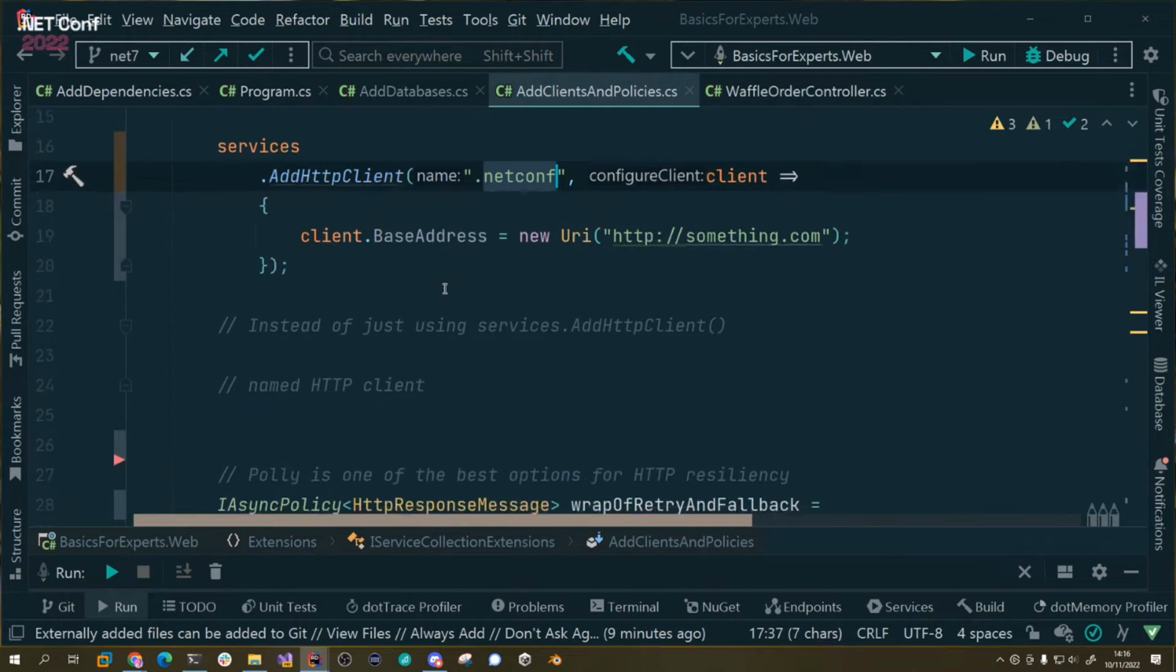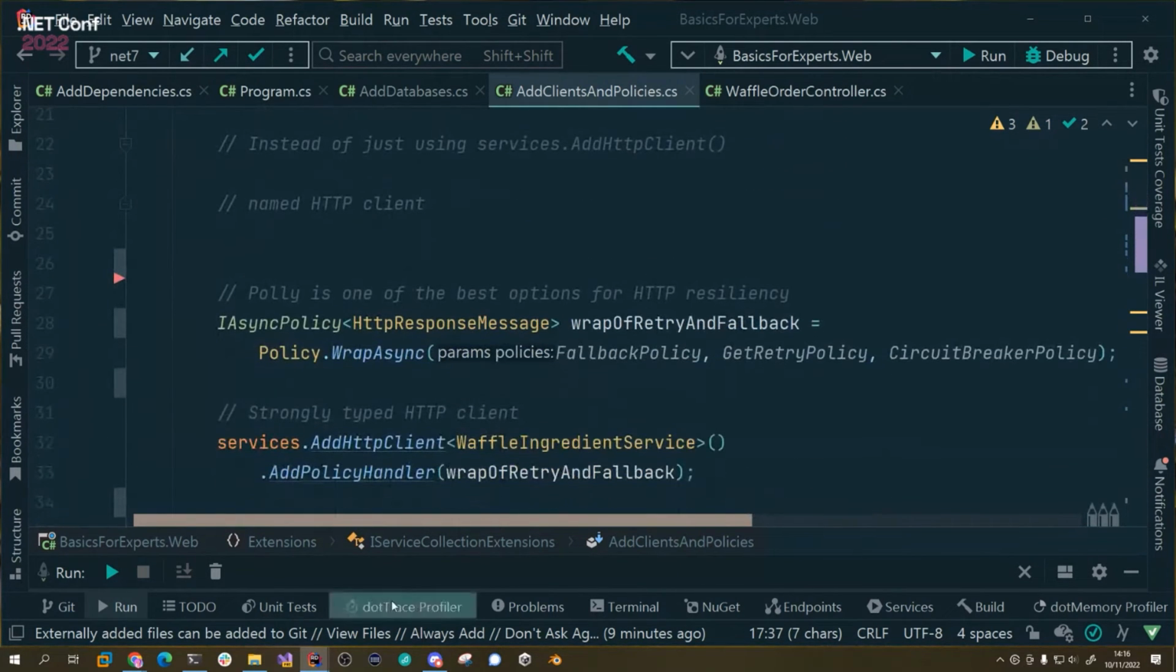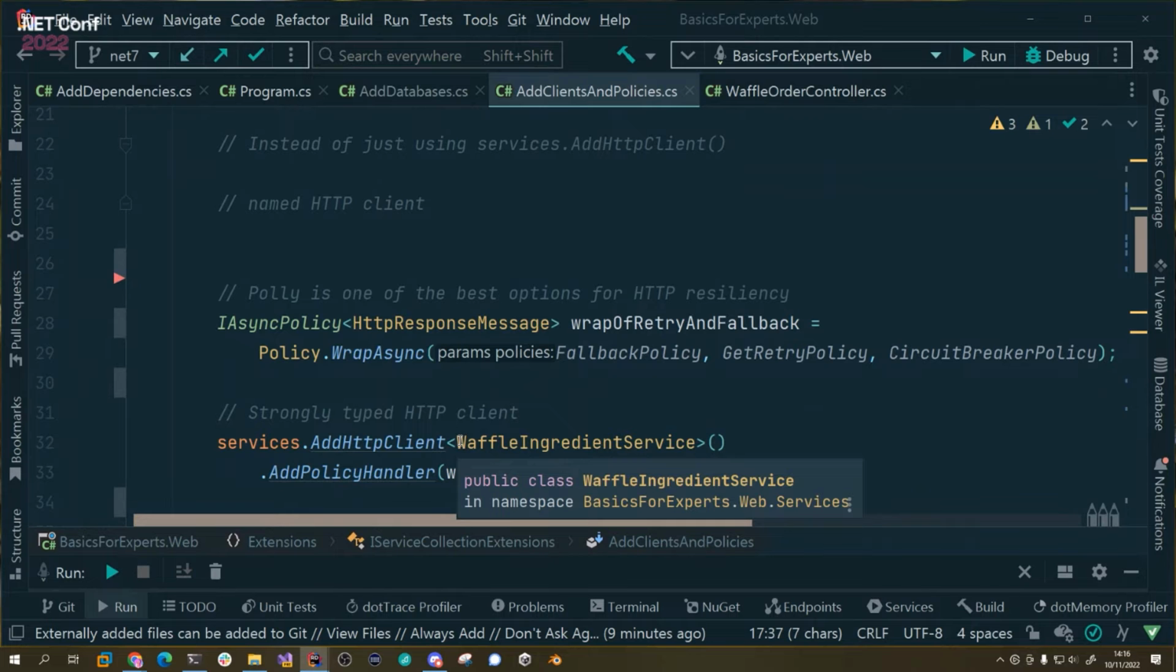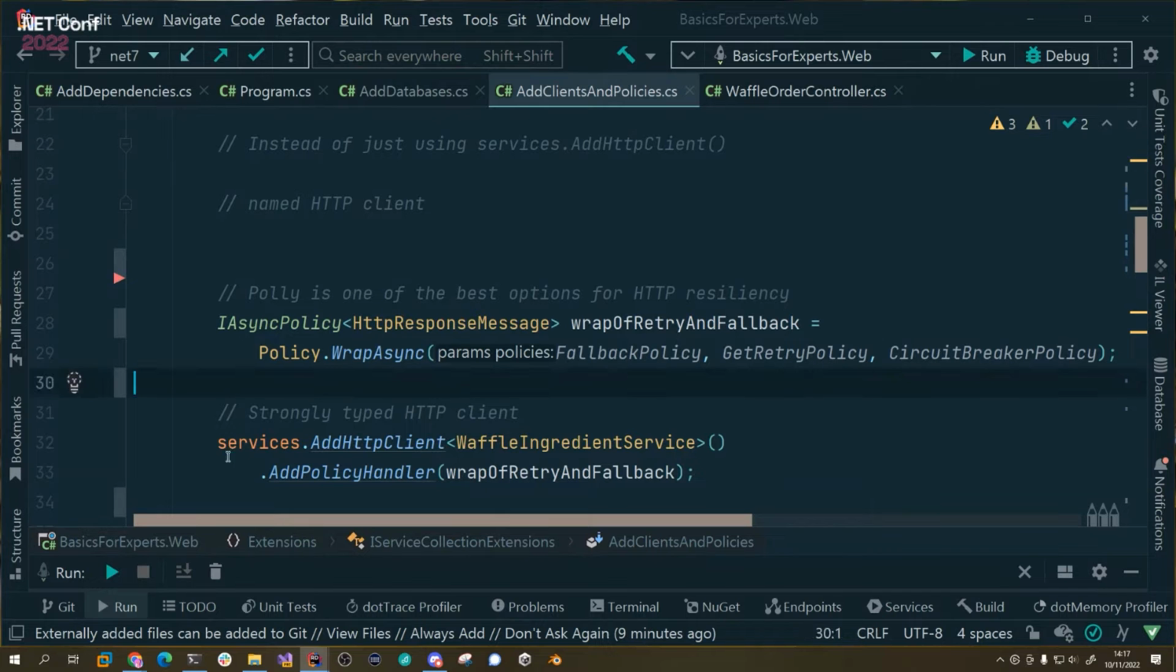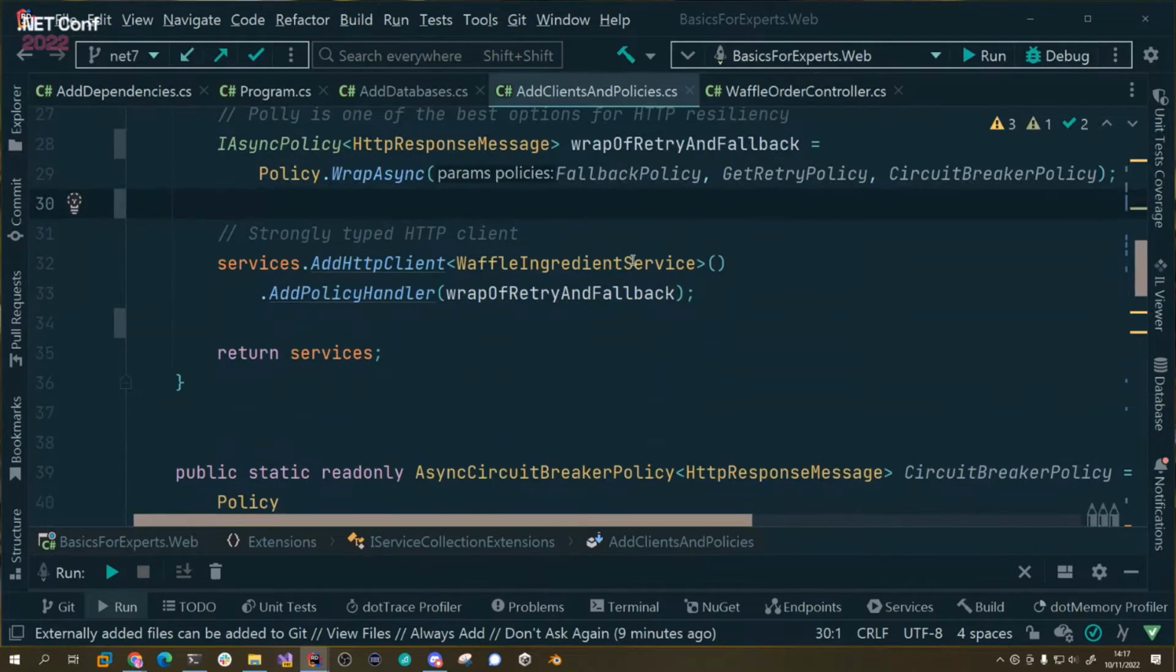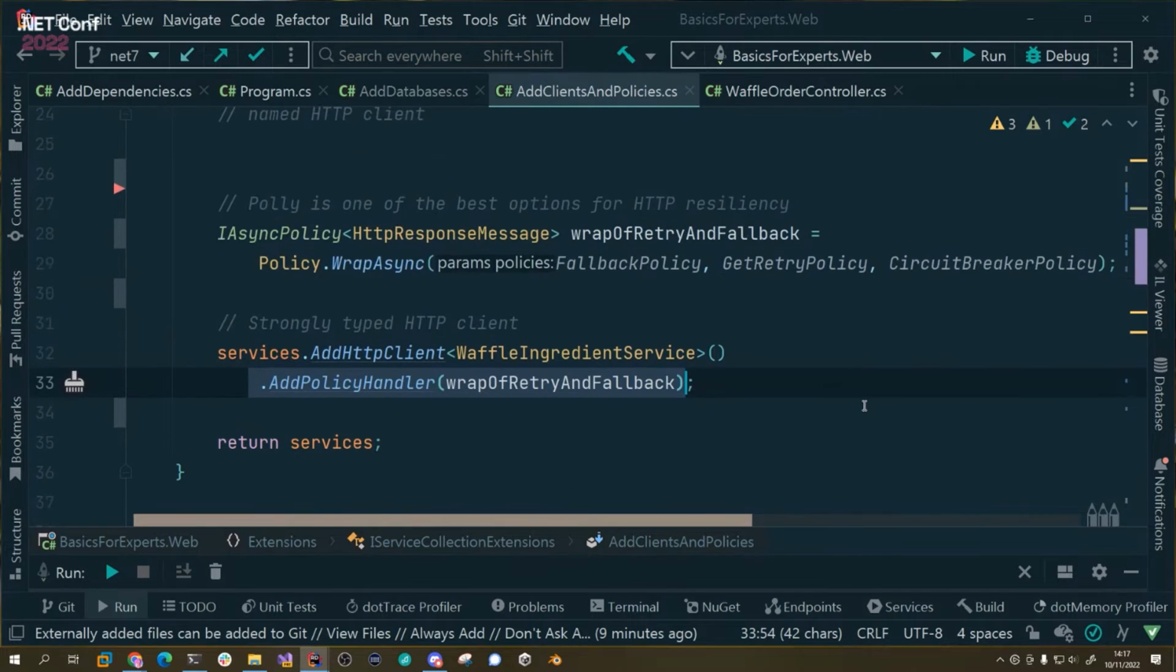So we've got that. But one of the beauties about having a strongly typed or any type of HTTP client is that we can append policies to it. And this is what makes our applications really super duper resilient. And we have our waffle ingredient service. So this is our strongly typed HTTP client. And you notice here I've got policies attached to it. You don't have to, but I suggest that you do have some policies. We've got fallback, a retry, and a circuit breaker policy.